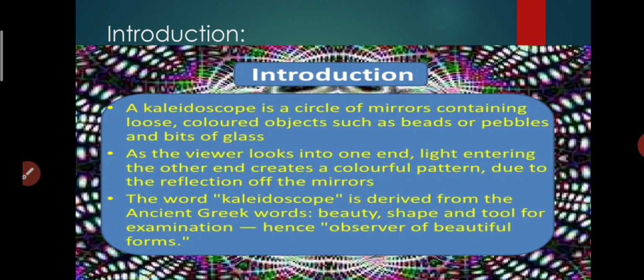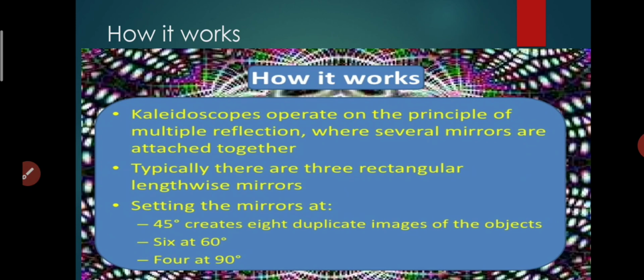The word kaleidoscope is derived from the ancient Greek words for beauty, shape and tool for examination, hence observer of beautiful forms. So we can say that it is known as the observer of beautiful forms. Now understand how it works. Kaleidoscopes operate on the principle of multiple reflection, where several mirrors are attached together. Typically there are 3 rectangular lengthwise mirrors.